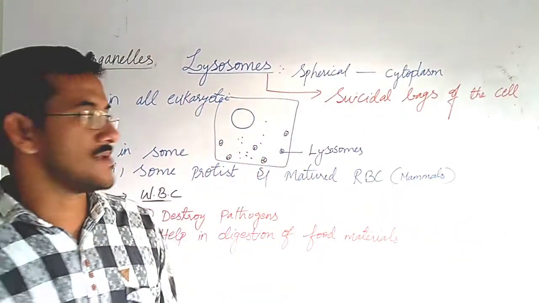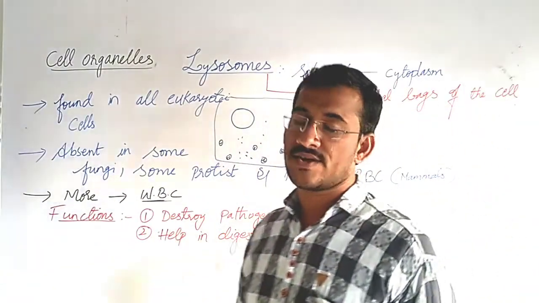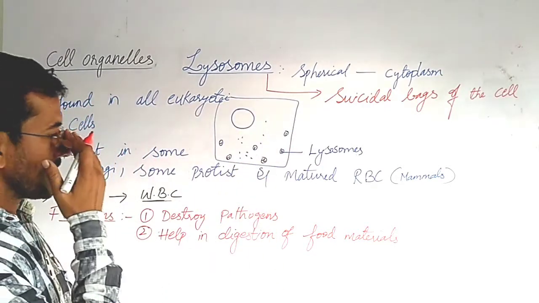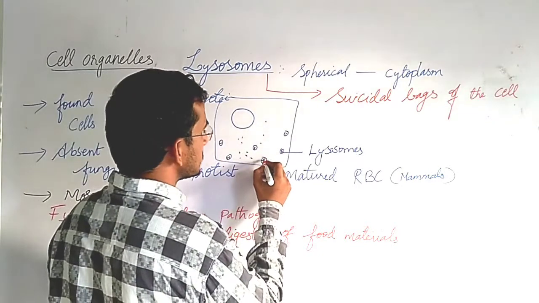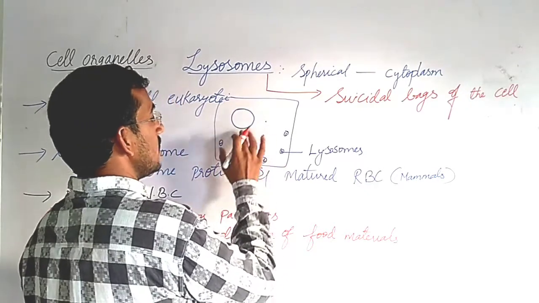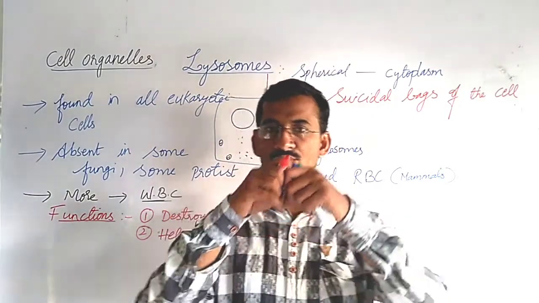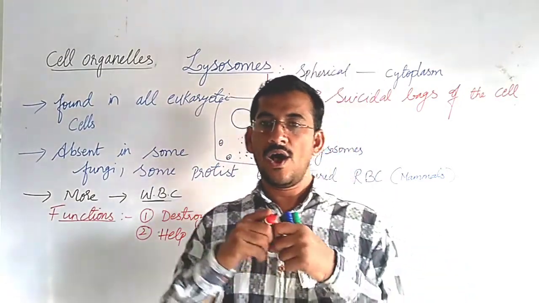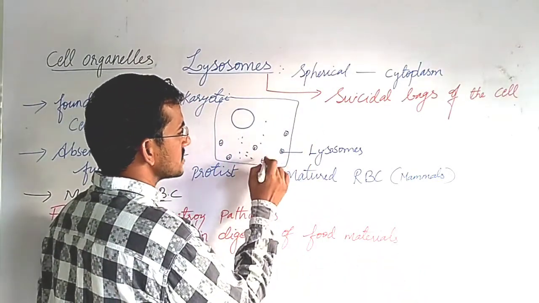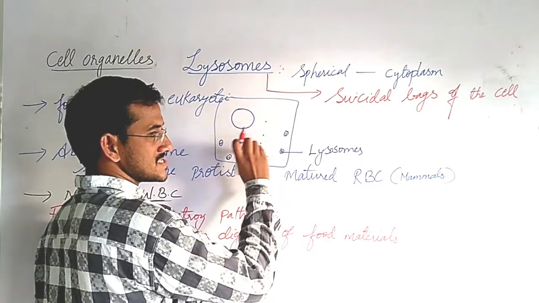This is very important. Many times they'll ask in the exams also, why lysosomes are called suicidal bags of the cell? That is the question that will be asked in the exam. So, what is the answer for this question? Lysosomes contain many destructive enzymes which can destroy the cell organelles. Sometimes in some disease condition, lysosomes will be broken and all the destructive enzymes will come out, and these are going to destroy all cell organelles.